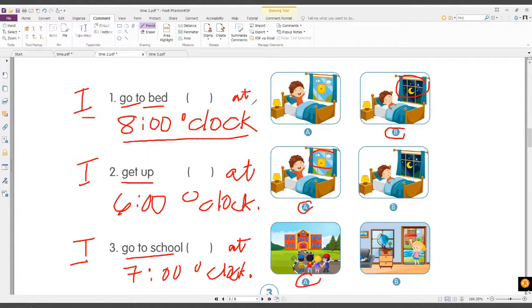I go to bed at 8 o'clock. Okay, number 2, I get up at 6 o'clock. Okay, and number 3, I go to school at 7 o'clock. All right, great answer.